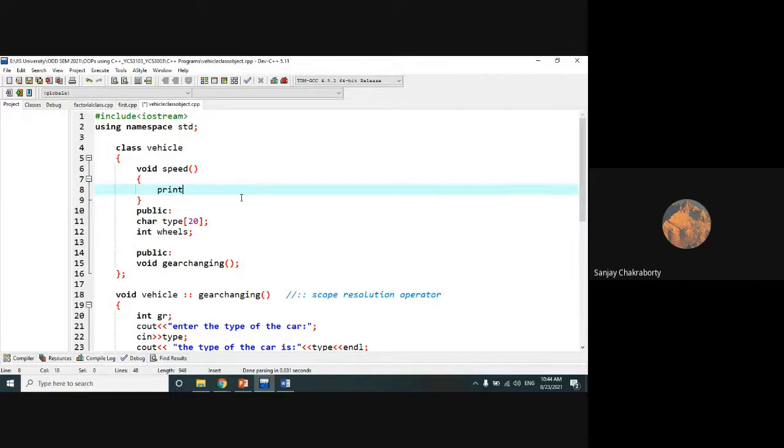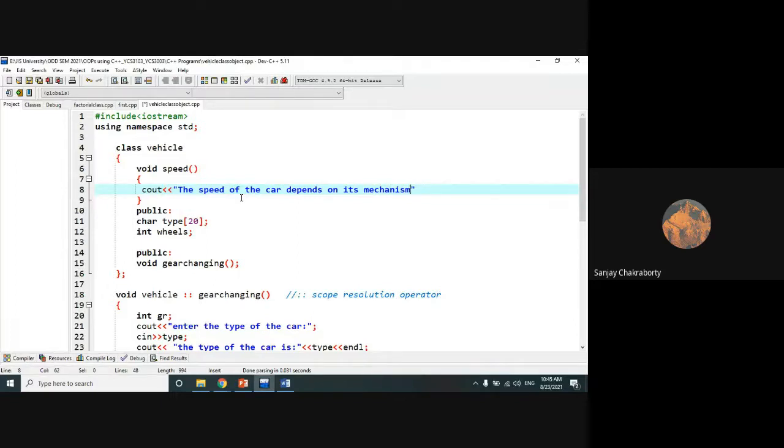And suppose I wrote a print statement here, suppose cout the speed of the car depends on its mechanism. Okay.